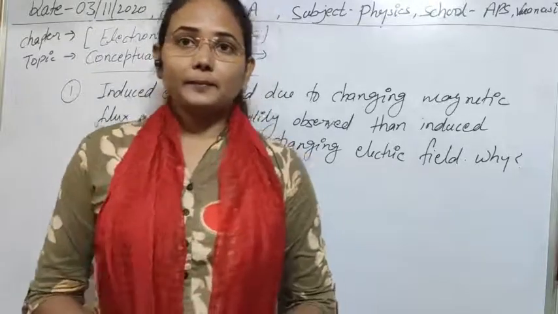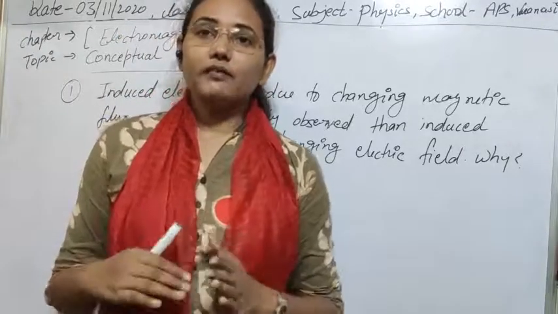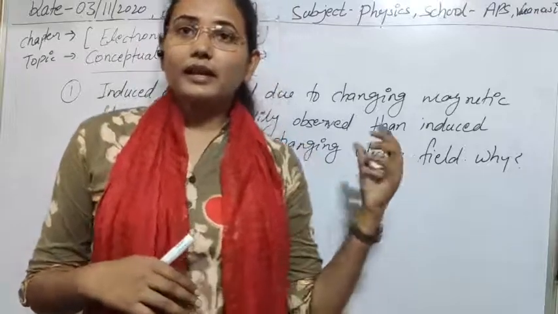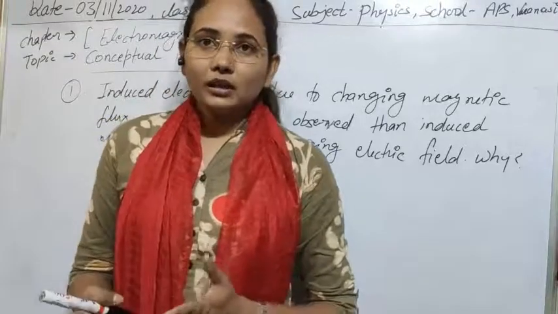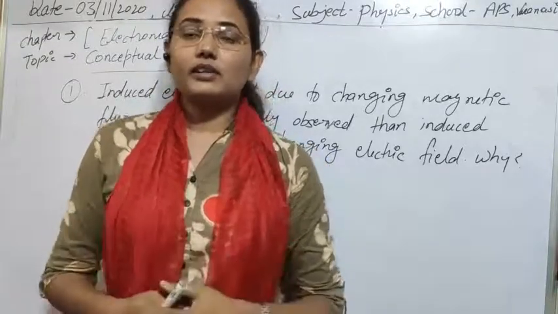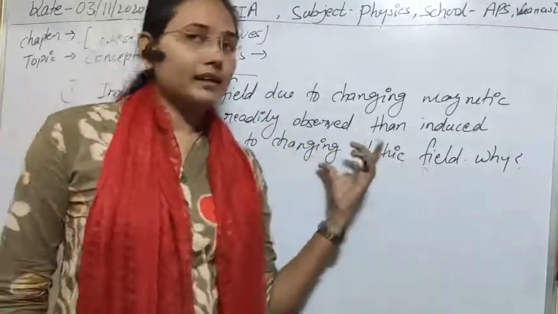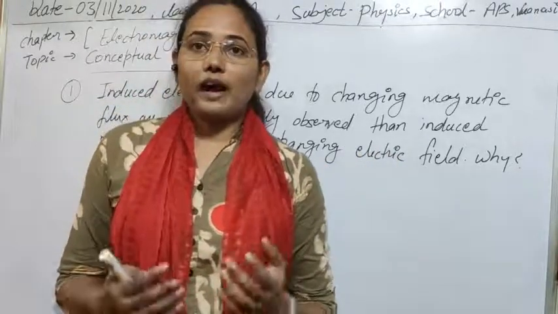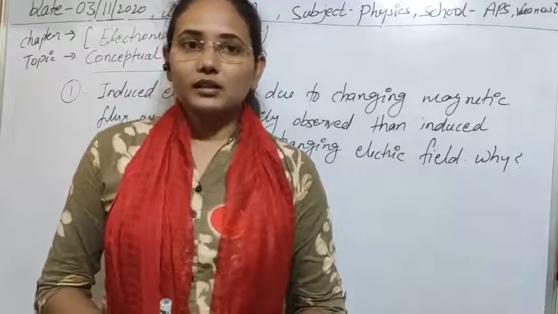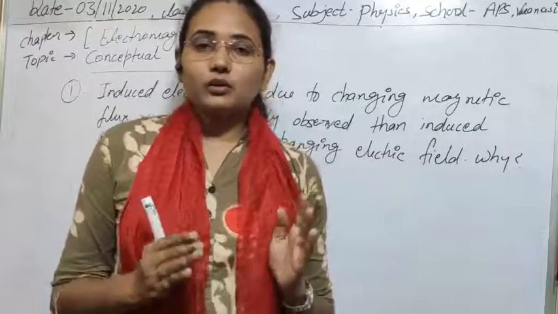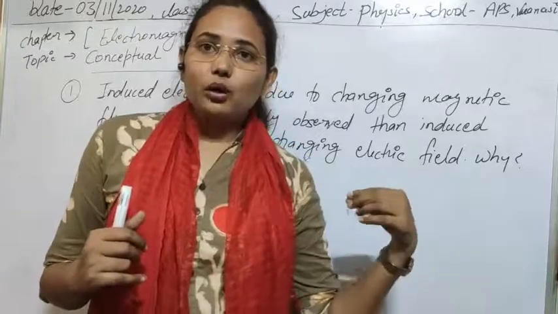Also, when an AC circuit is supplied, that induced magnetic field can be increased with the help of a change in the frequency of the source we are using. So a small magnetic field is observed due to change in electric field, and it can be increased with increase in frequency. Due to displacement current, the magnetic field produced is hard to observe.